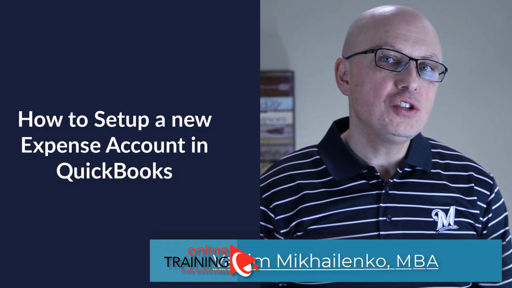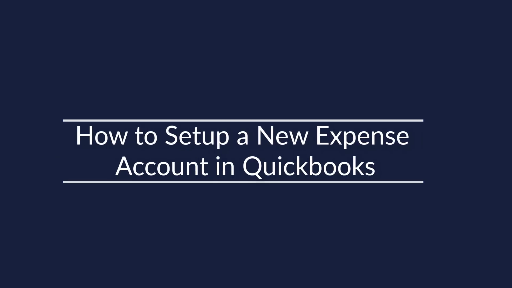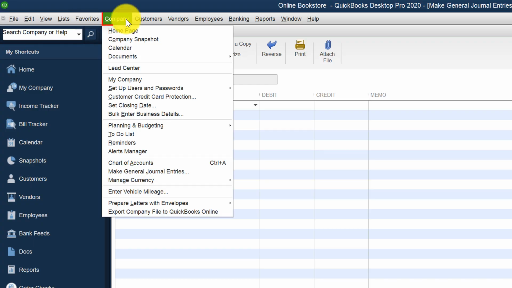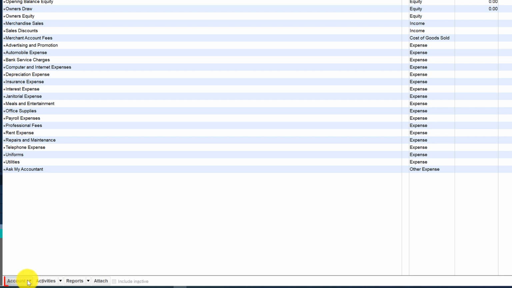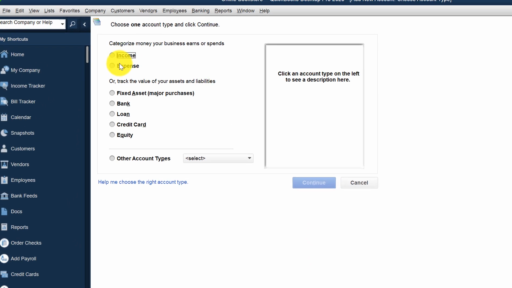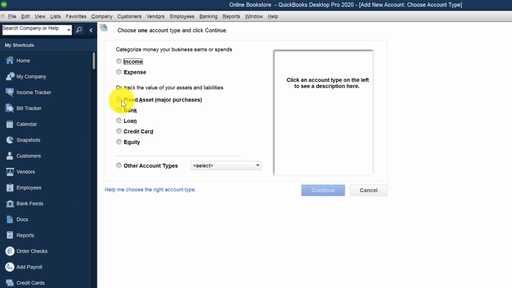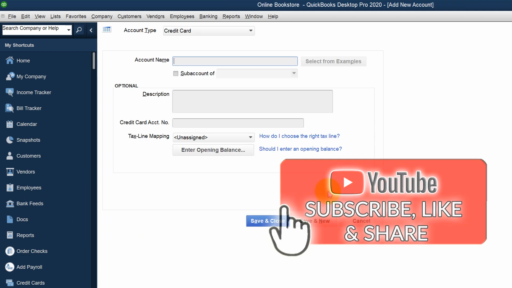Frequently, you might need to set up a new expense account in QuickBooks. To create a new account in QuickBooks, you would need to navigate to Company, Chart of Accounts, and then click Account, and then select the type of account you're trying to create. You click New, and here there are income accounts, expense accounts, then you have fixed asset, bank loan, credit card, or equity account. In our case, we'd like to create a credit card account. So we selected the credit card, and now we need to click Continue.